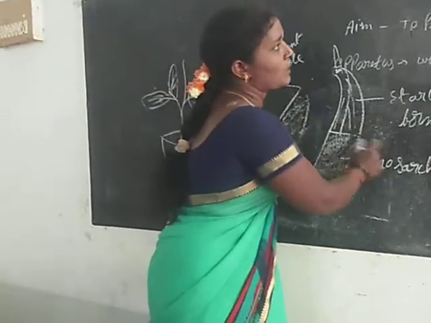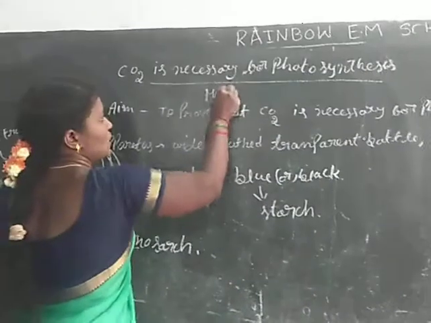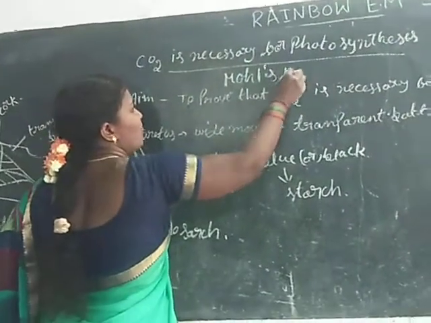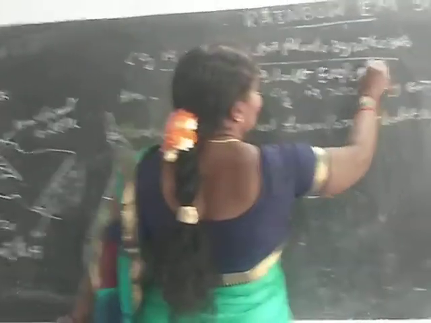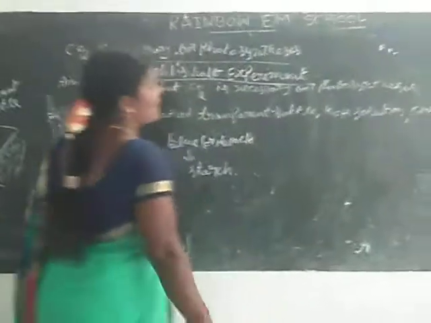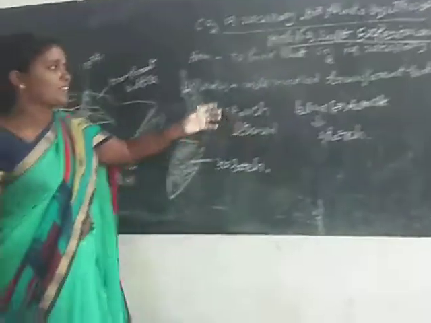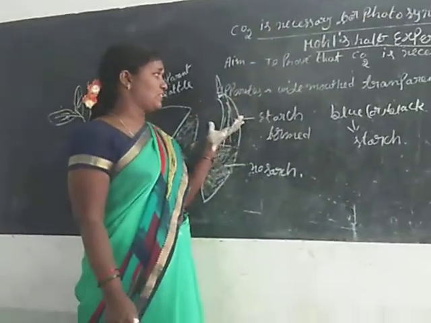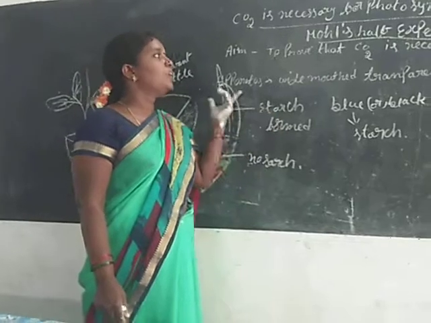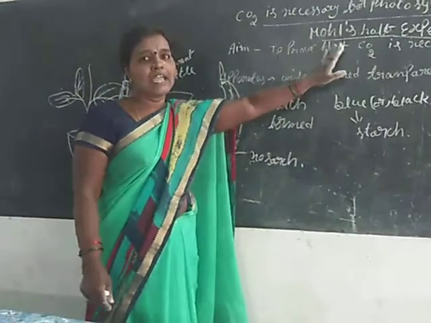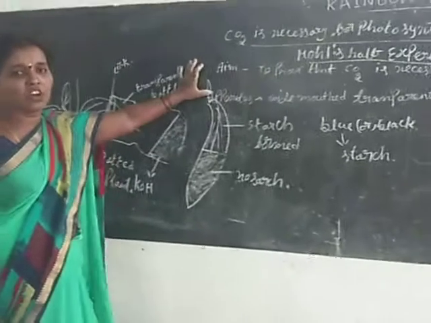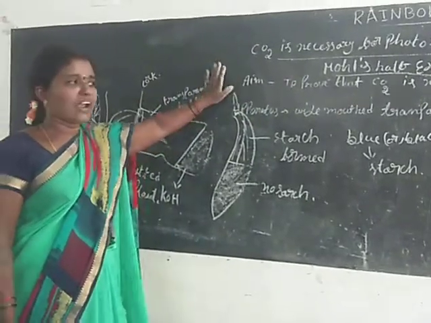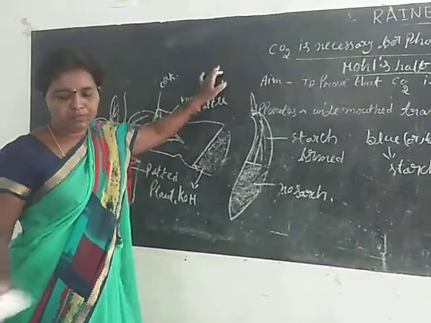This is also called the moll's half leaf experiment. Only part of the leaf is inside, and only the outside part absorbs carbon dioxide from the surroundings. At that time, the carbon dioxide is absorbed by the outer part of the leaf and starch is formed. That is also called the moll's half leaf experiment. Okay, this is very important. All 4 experiment activities are very important. Next.